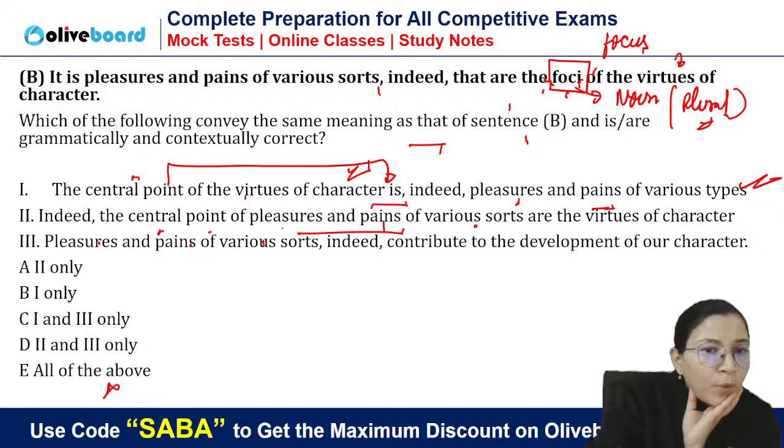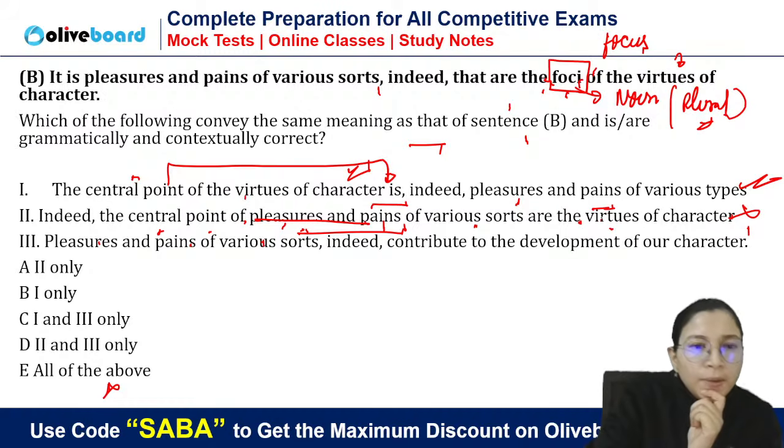So, do you have central point of pleasures and pains, or central points of virtues of characters are pleasure and pains? So the order is changed and the meaning will be changed. Are you getting my point? So this part will come here, virtues of character, and here will come pleasures and pain. Okay?